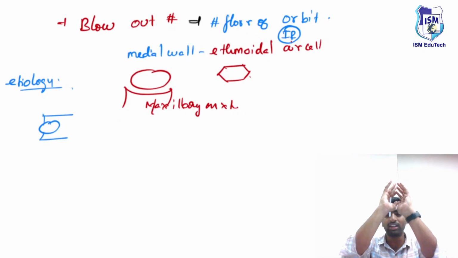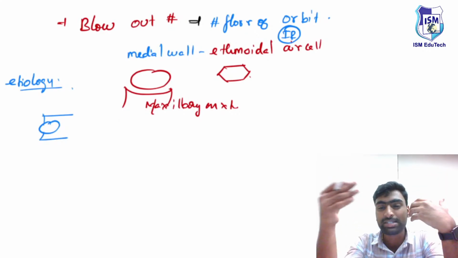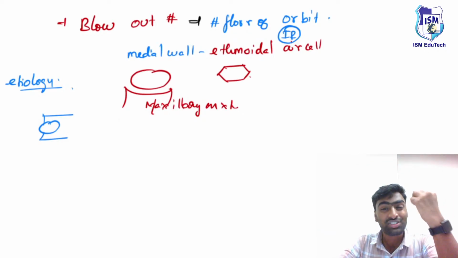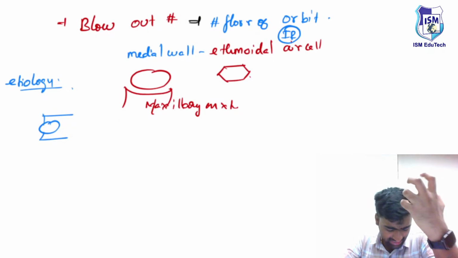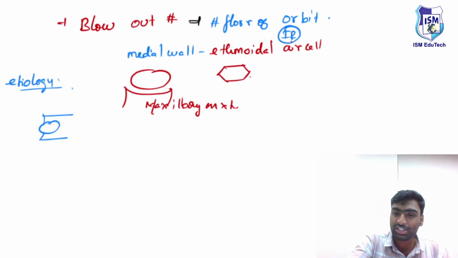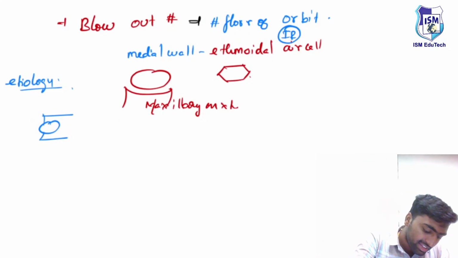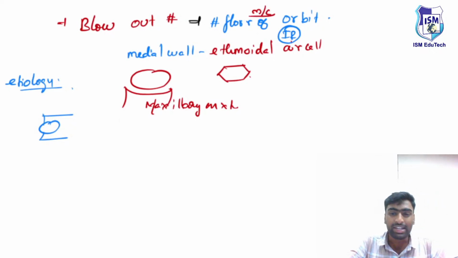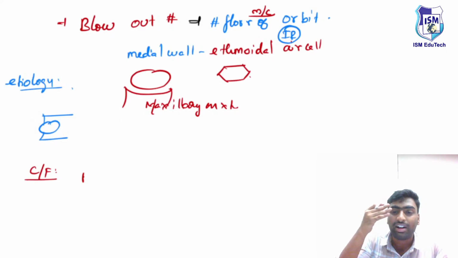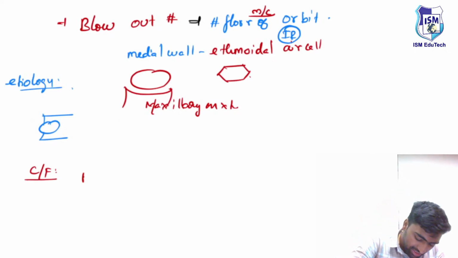When you are trying to catch a ball, when you are playing cricket, or sometimes a baseball can come and hit here, or sometimes your friend or your girlfriend, while having some arguments, suddenly punches you. So this can lead to a blowout fracture. The most common site which breaks is the floor of the orbit. So the patient will be presenting with these typical clinical features. Just remember these.